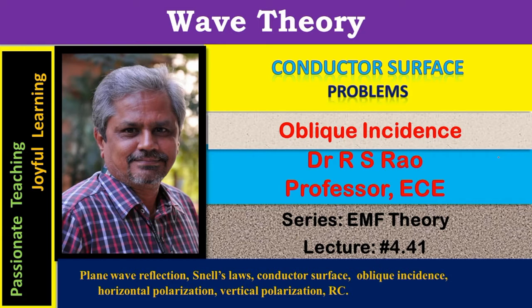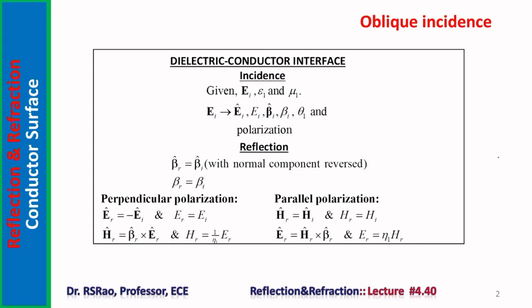If the incidence is oblique, reflection is also oblique, obeying Snell's laws of reflection. In the present session, our focus is on oblique incidence of a plane wave over the surface of a perfect conductor. First, we consider parallel polarized wave, then we consider perpendicular polarized plane wave. Before going to the actual problems, let us have some understanding regarding the steps we follow while solving the problems.